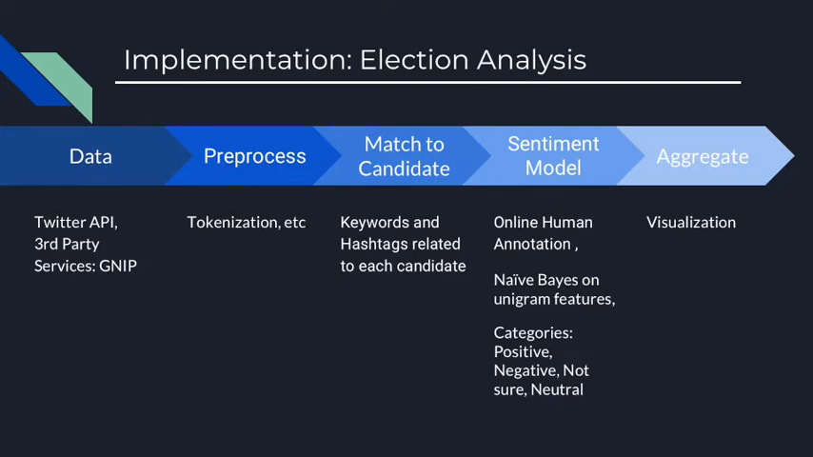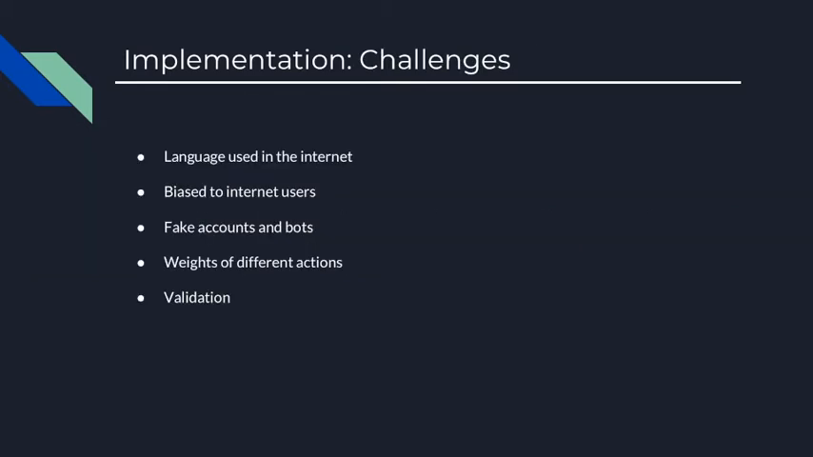The next step would be to refer content to candidates. For instance, we can create a set of keywords for each candidate based on their names and campaign. Using the data, sentiment model can now be developed. Part of the data would be first judged by humans to decide whether they are positive, negative, neutral, or maybe both positive and negative. Various models, such as naive Bayes and unigram feature, can be used to train the algorithm. Finally, the data will be aggregated and will be used for visualization.